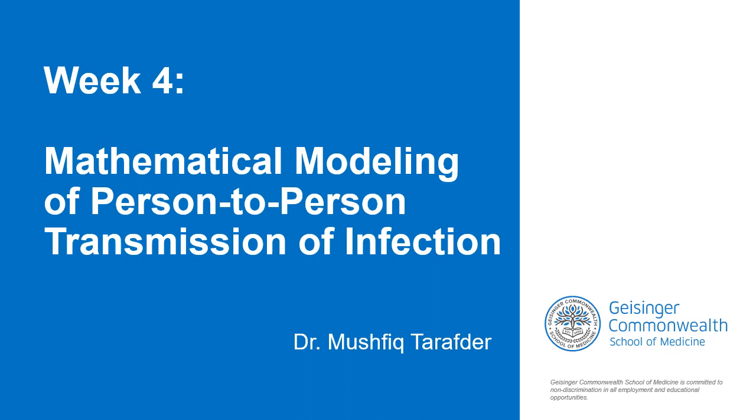In this week's lecture, we'll learn about basics of person-to-person infection transmission models. As you know from the previous lecture, droplet transmission, which is the main route of transmission for SARS-CoV-2, falls under person-to-person transmission since close proximity is needed for the spread of infection. Similar to the last lecture, I'll be using SARS-CoV-2 as an example wherever applicable and appropriate.